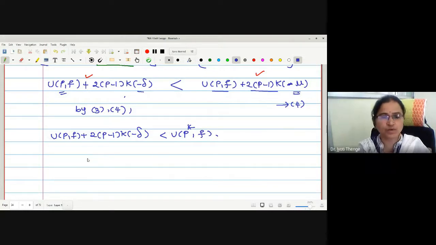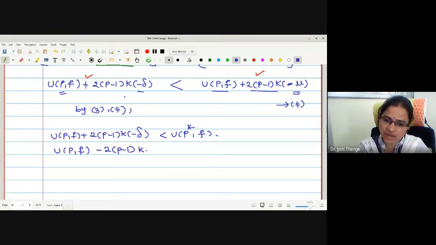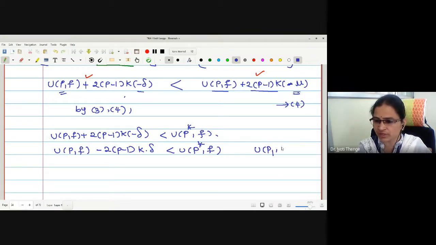Therefore, I can write this as UPF minus 2 times P minus 1 K into delta less than UP star F. What is the relation between UP star F and UP1F? By theorem.